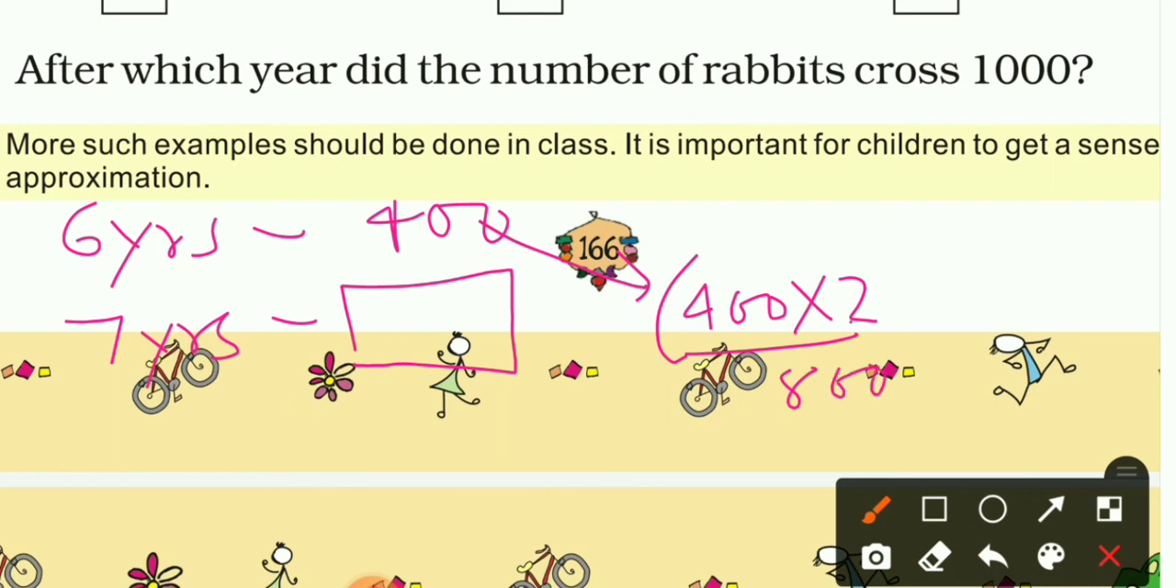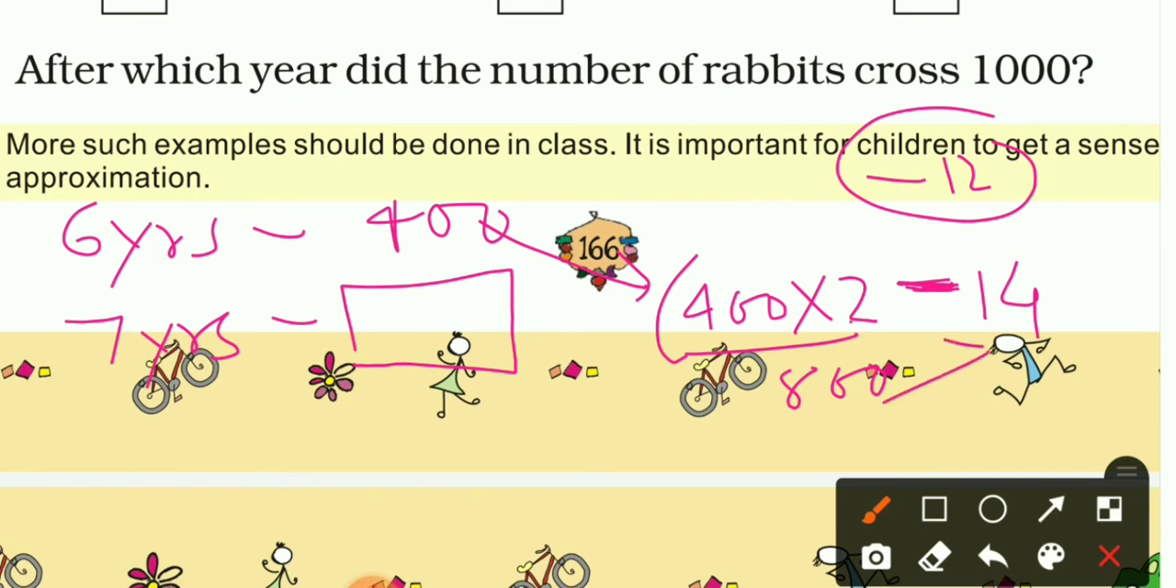So 800, then minus 14, because in the 6th year we subtracted 12. So in the 7th year we will subtract 14. So now subtract 800 minus 14. So you will get how much? 786. So in this year it is not crossing 1000. Okay, so we can say it may definitely cross after 7 years.